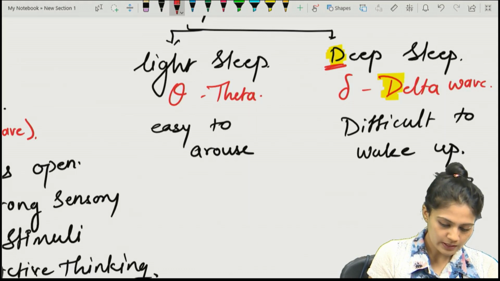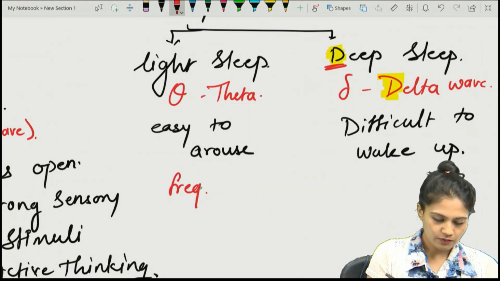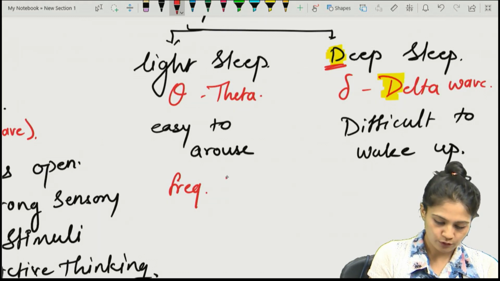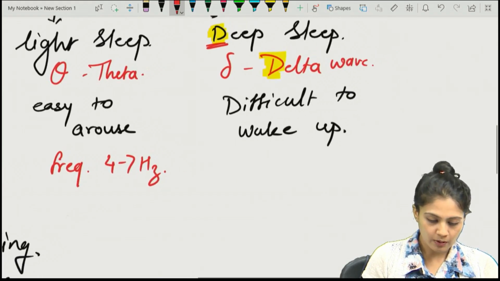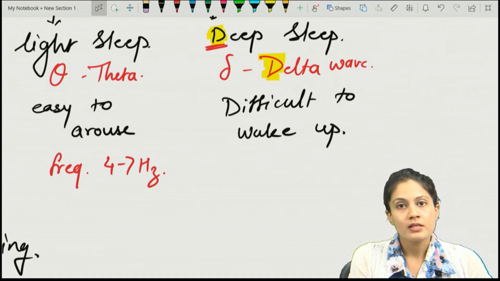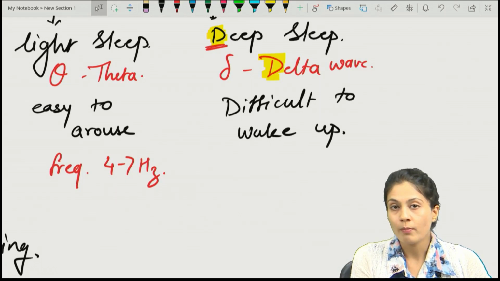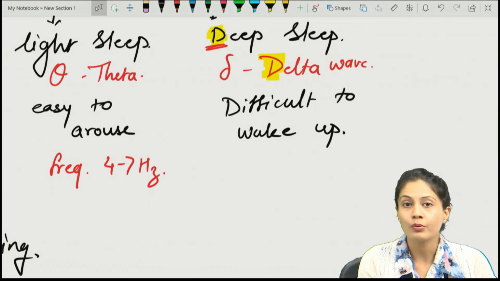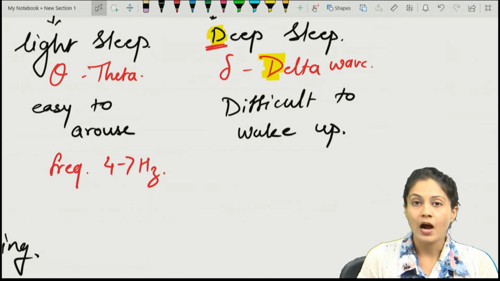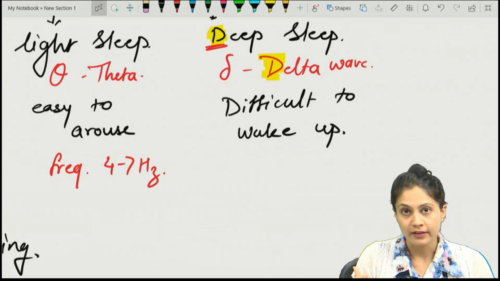What about their frequencies? The frequency of theta wave is 4 to 7 hertz. And what about the deep sleep? Remember, the wave frequency depends upon how active your mind is. It is directly proportional to the activity of the mind, or at what rate the neurons are firing.